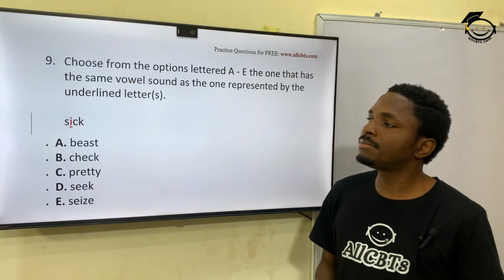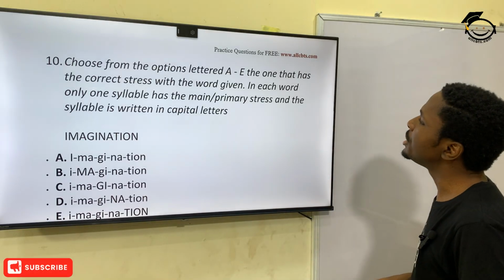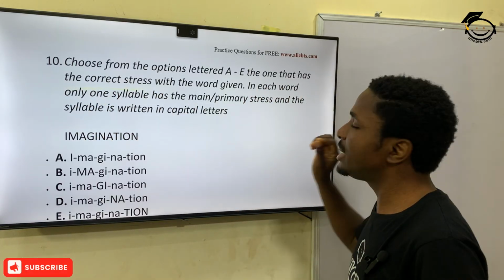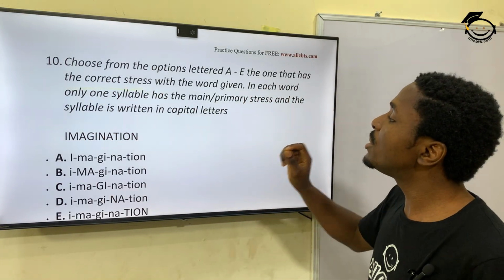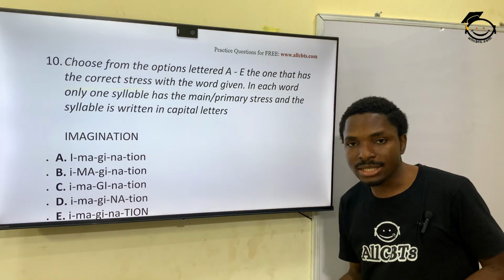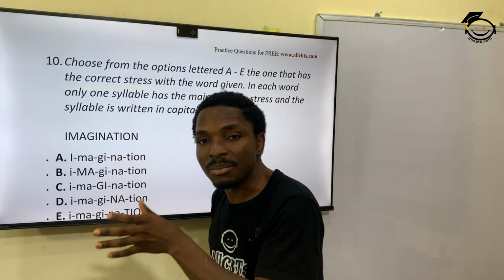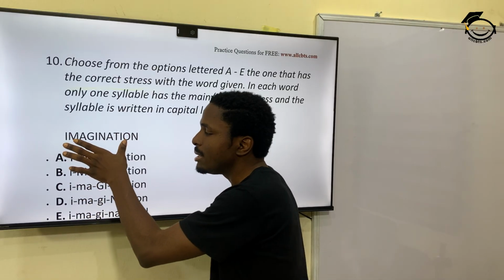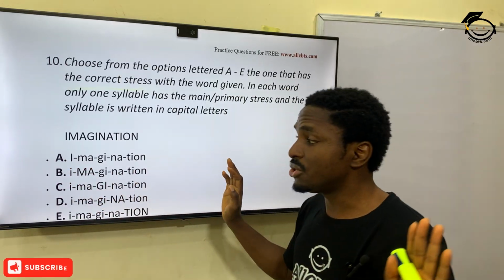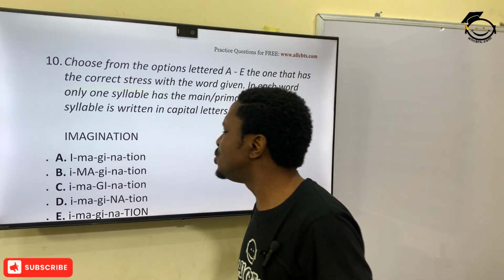Alright, question 10. Choose from the options letter A to E the one that has the correct stress with the word given. In each word, only one syllable has the main primary stress, and the syllable is written in capital letters. So you are asked to find out where the primary stress is on the word imagination. So the first one says imagination, the stress is on the first syllable, yeah? And then you have imagination.